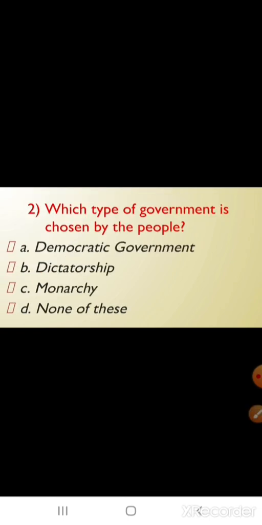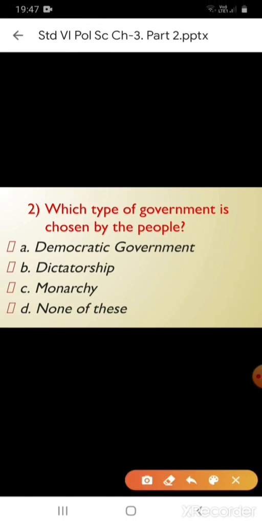Second one. Which type of government is chosen by the people? A. Democratic government. B. Dictatorship. C. Monarchy. D. None of these. What is the correct answer? Yes, A. Democratic government.